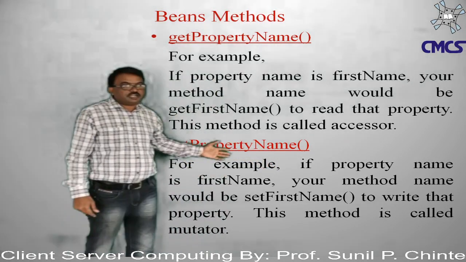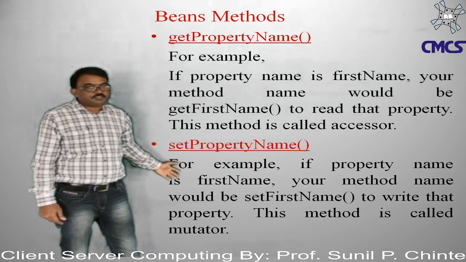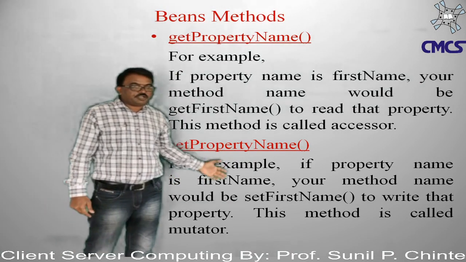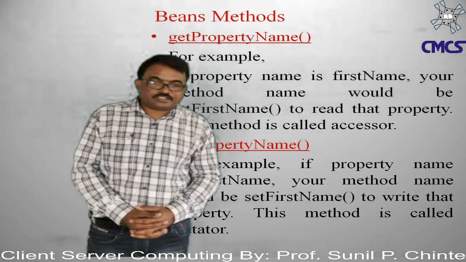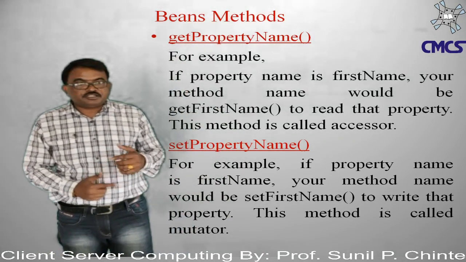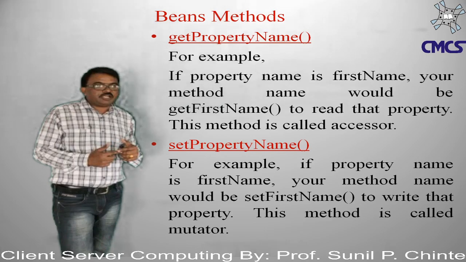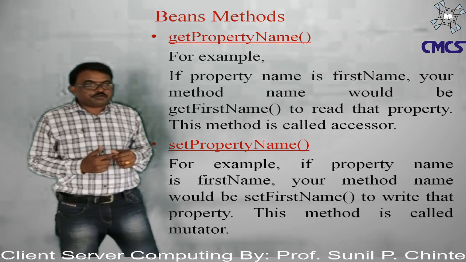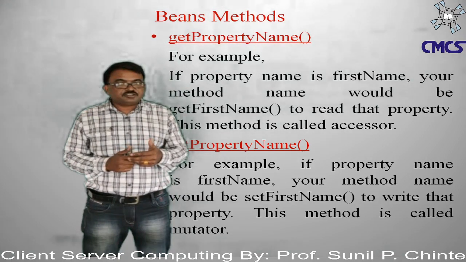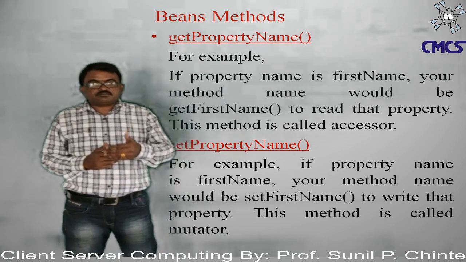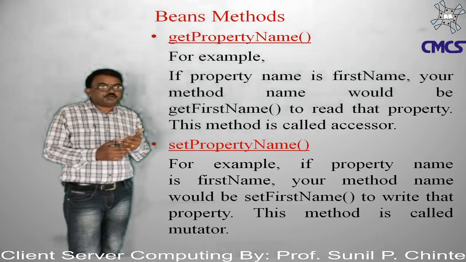This method is also called a mutator. Means the setter method is also called a mutator and the getter method is also called an accessor. Means Java beans can have accessors and mutators. Accessor is nothing but a getter method and the setter method is nothing but a mutator.